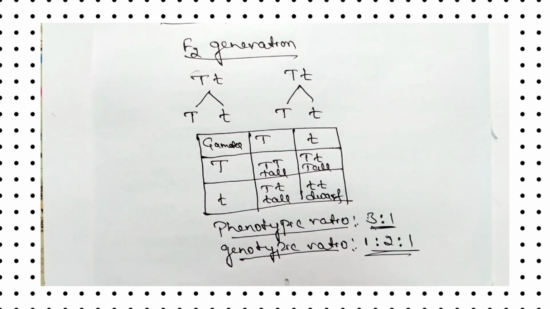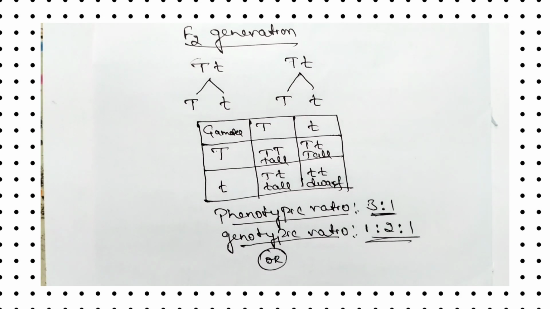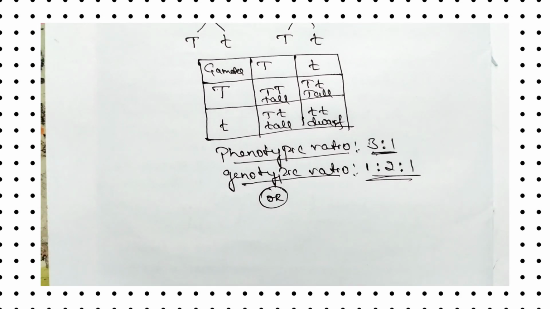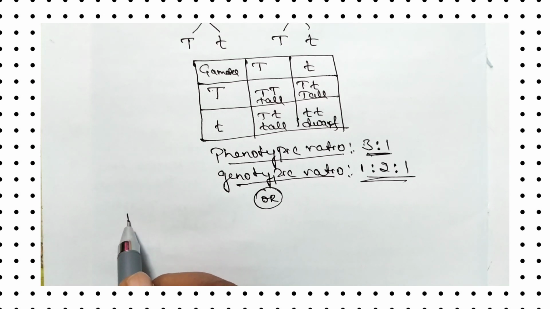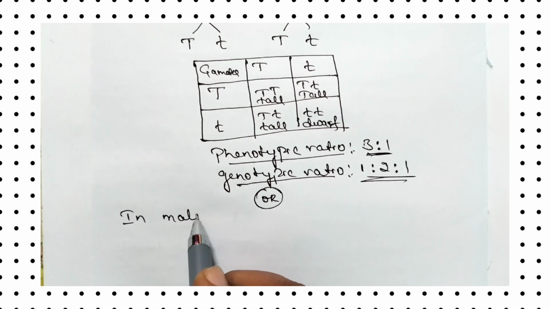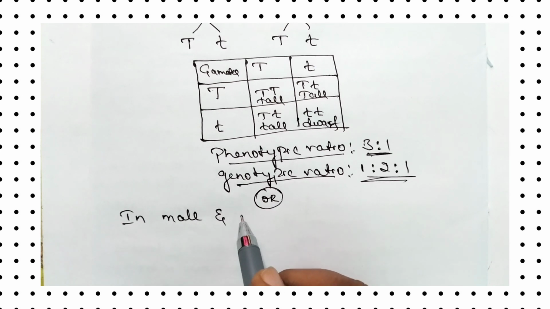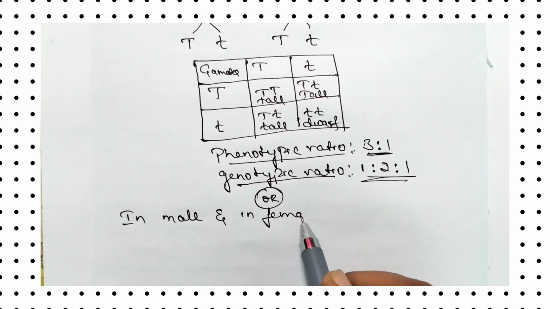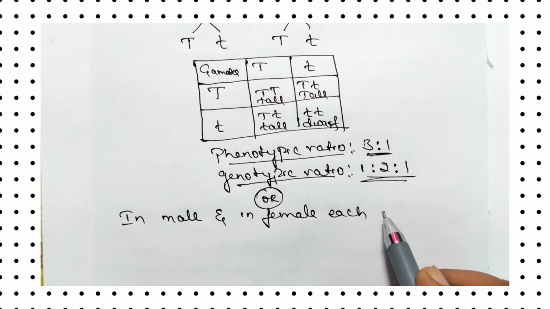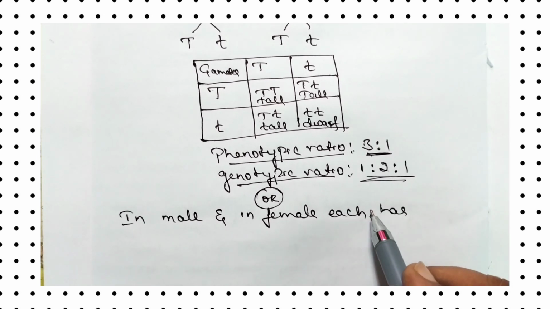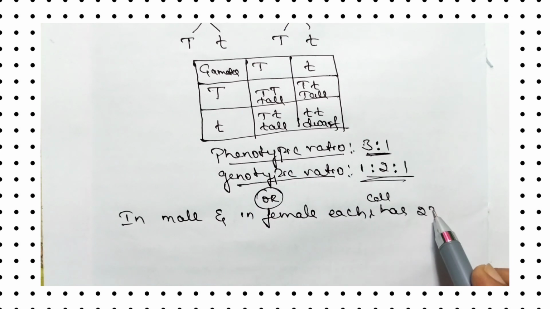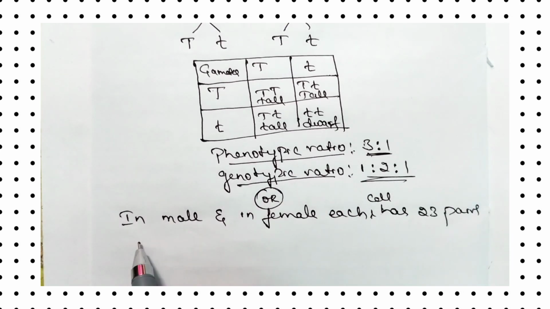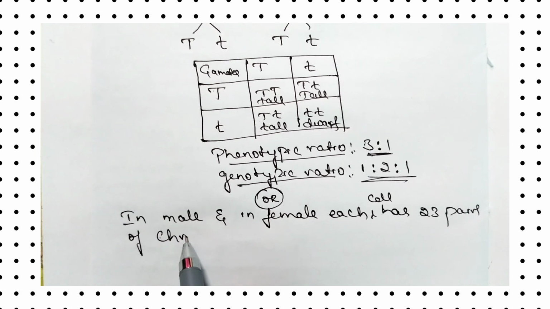So let us answer another question here. That question is: explain briefly the process of sex determination in human beings. So let us answer that question. In male and in female, each cell has 23 pairs of chromosomes.